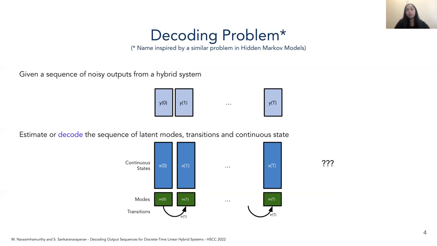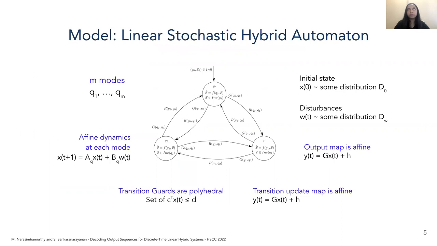And the decoding problem is closely related to the observer design problem for hybrid systems. The difference being that we are not just interested in estimating the state at the last time step t, but we wish to reconstruct the entire history of continuous states, modes, and transitions. And for non-deterministic systems, such a history would add more information.